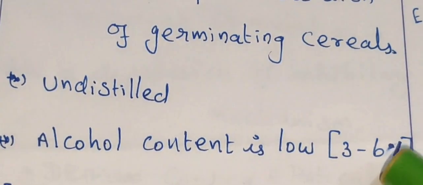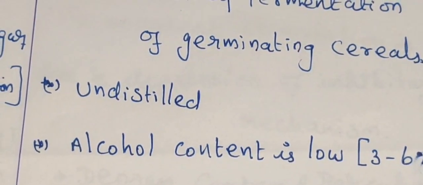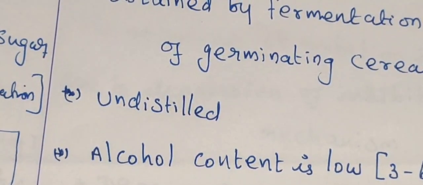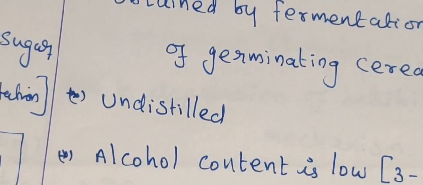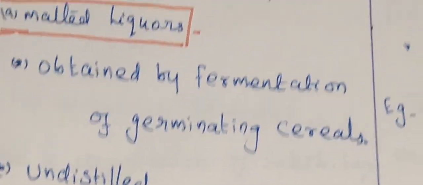That's why the taste of beer is somewhat different compared to wine and other liquor. The cereal contains various types of sugars.